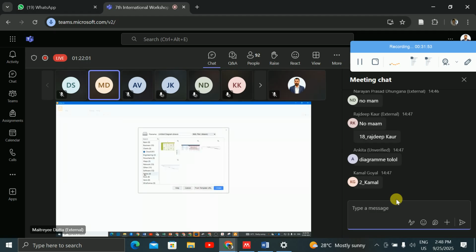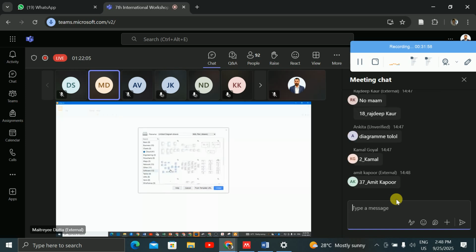In software, whatever UML class diagram you do, Venn diagram, it can be drawn. It can be any chart. It can be for business purposes. Whatever you want to do, you can just do it.